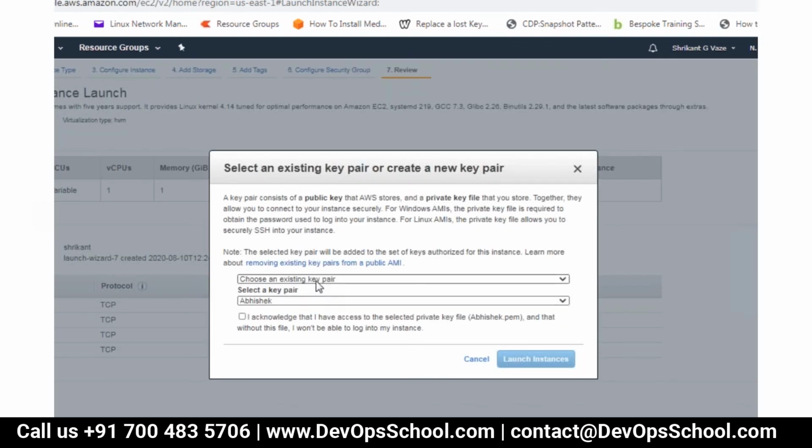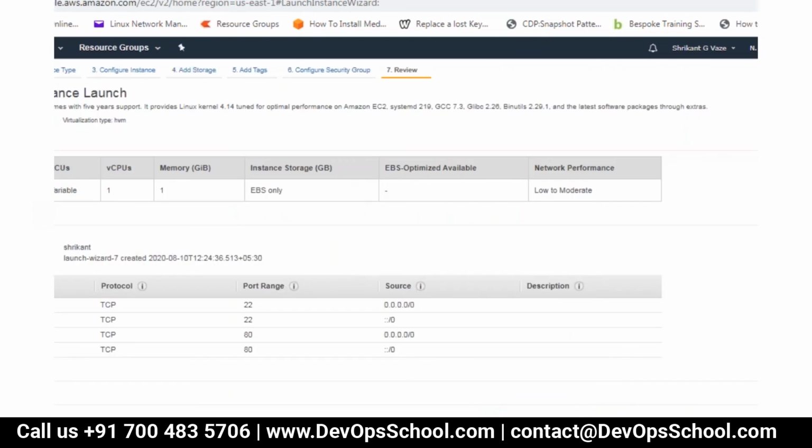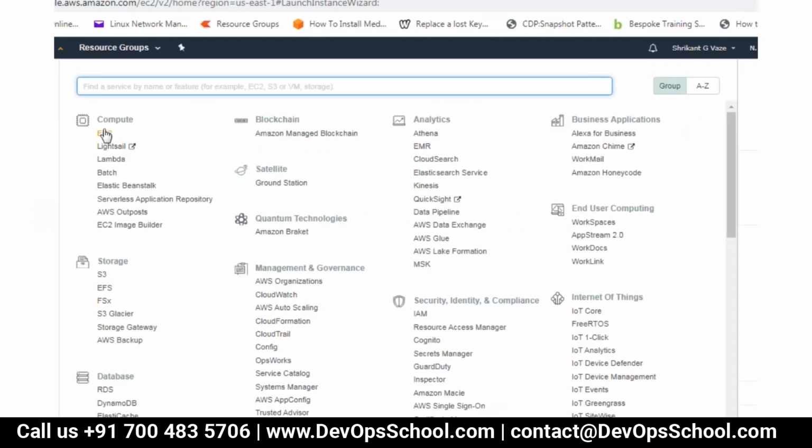Launch. Don't select existing key pair. Create a new key pair. Give a name. Download the key pair, and then you will see this highlighted launch. Click that. Go down, and then you will see a launch instance. Then the instance will appear there. Okay, so it's a very simple process.